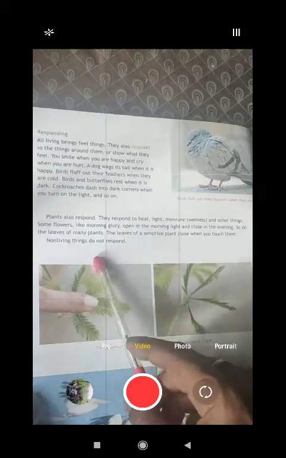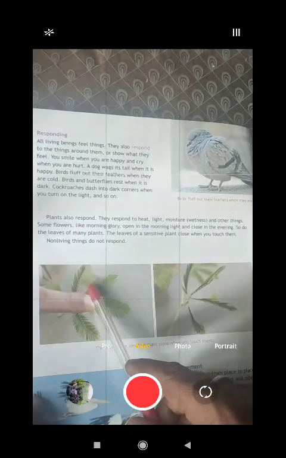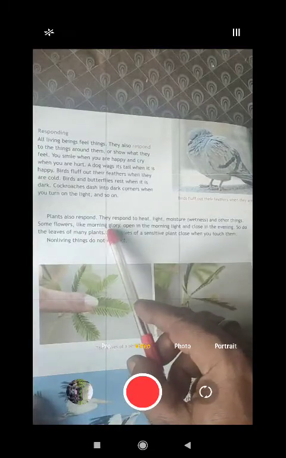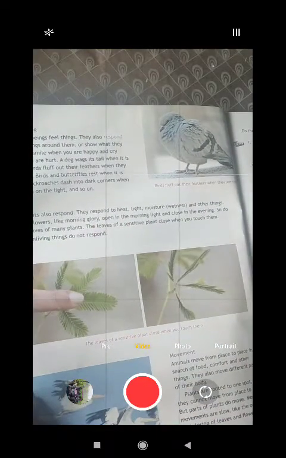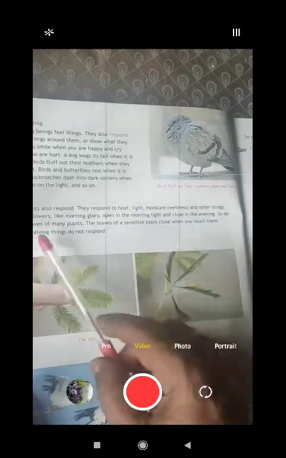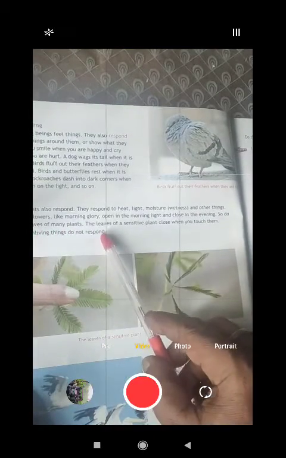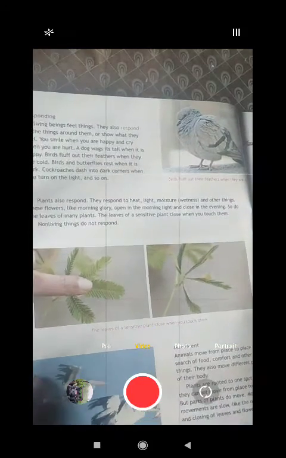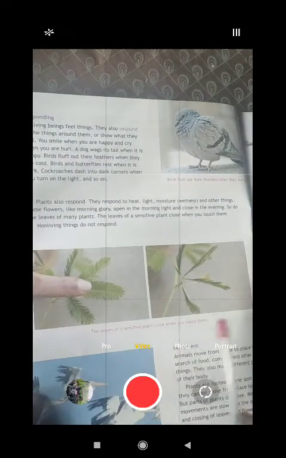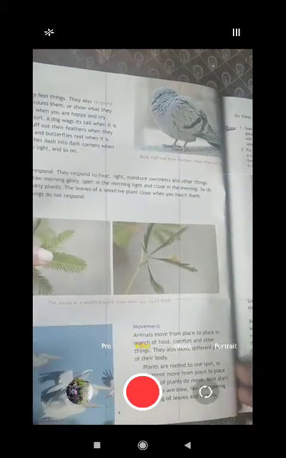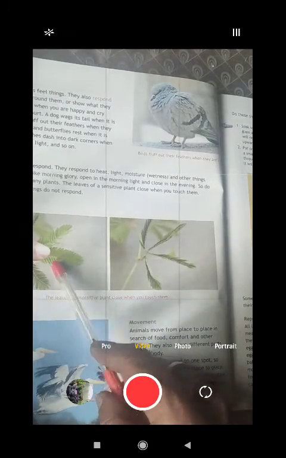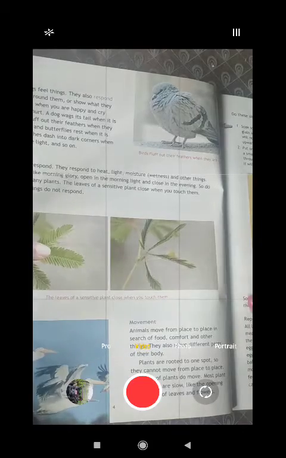As it has been said, plants also respond according to the situation. They respond to heat, light, moisture, and other things. Some flowers, like morning glory, open in the morning light and close in the evening. So do the leaves of many plants. The leaves of a sensitive plant close when you touch them, like the pictures shown here. When you touch them, they close that way. Non-living things do not respond. This is the touching part, and after responding it will look like this. So that is known as responding.